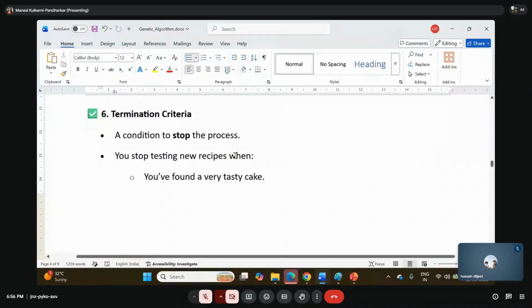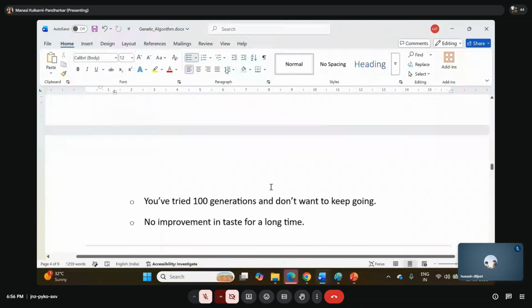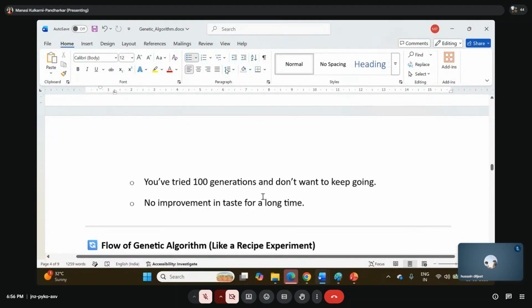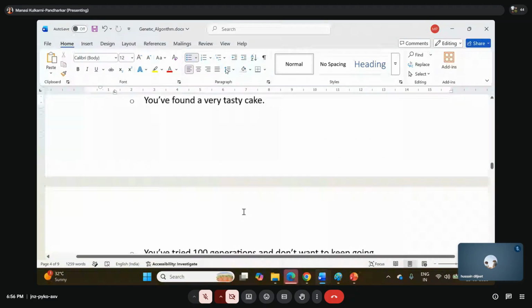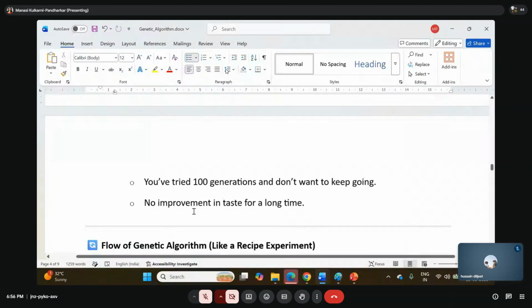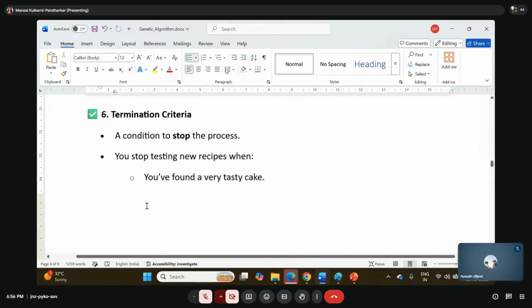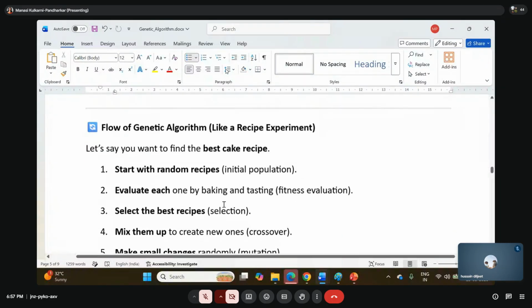So how will you know when to stop? You stop testing new recipes when you have found a very tasty cake. That is the first thing. Or you have tried 100 generations and don't want to keep going. That means epochs, iterations. I set an iteration criterion that it should run only 100 times, and then whatever is the best, I take that. Or after trying so many things for a long time, there is no improvement. These can be the stopping criteria of the genetic algorithm. Are you with me, everyone?